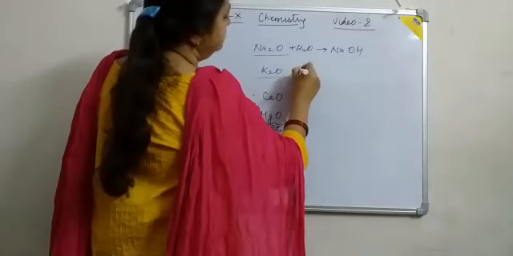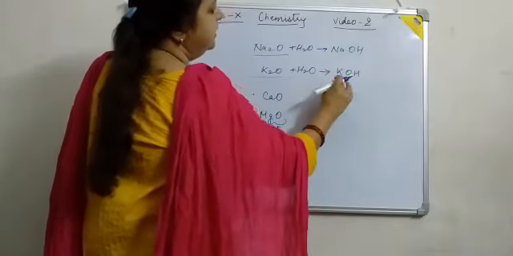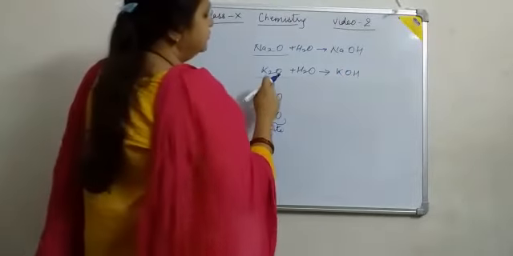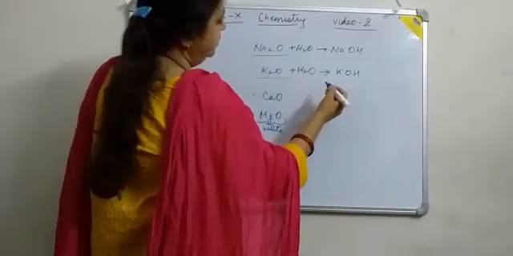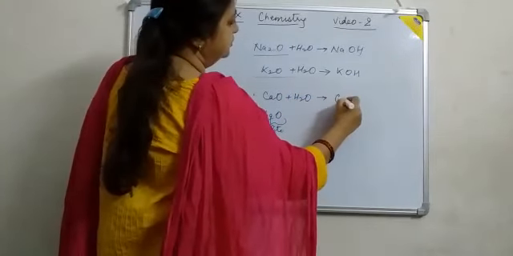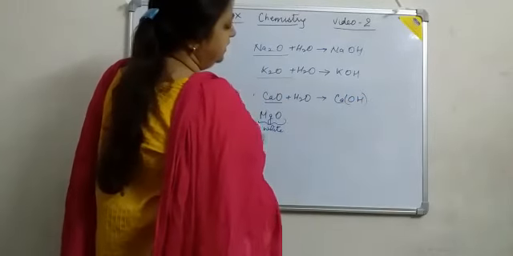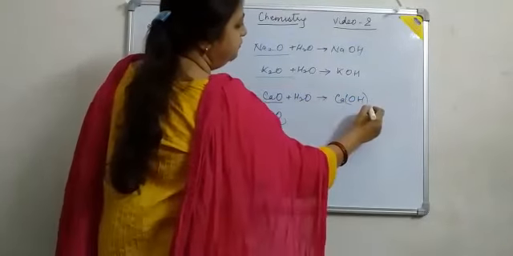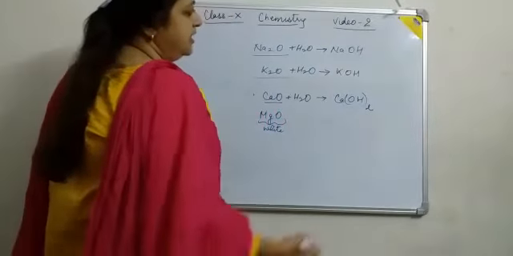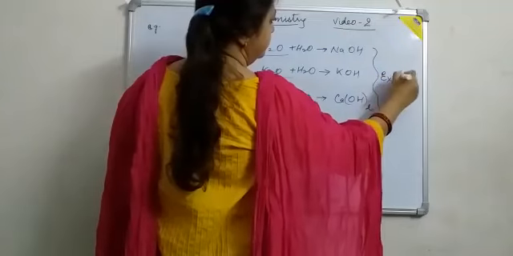When potassium oxide reacts with water, it forms potassium hydroxide. When quicklime reacts with water, it forms calcium hydroxide, and these three reactions are exothermic.